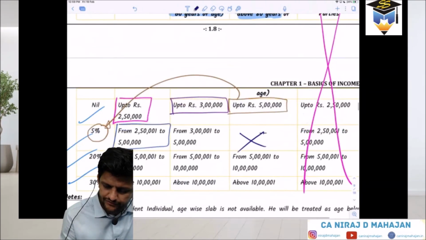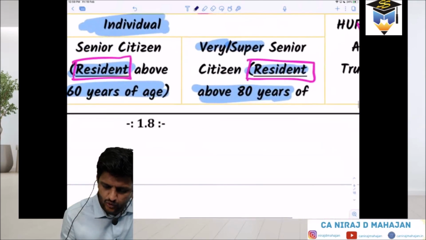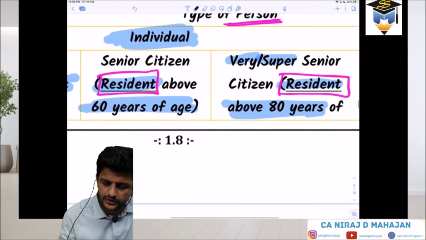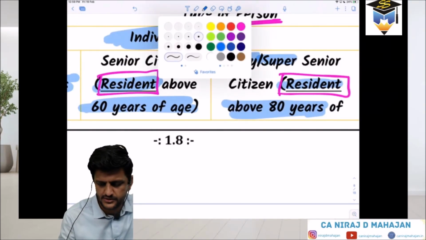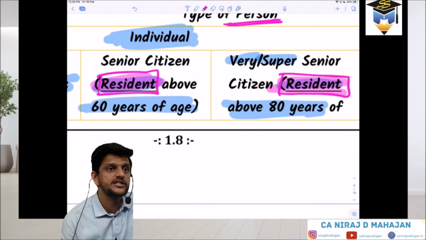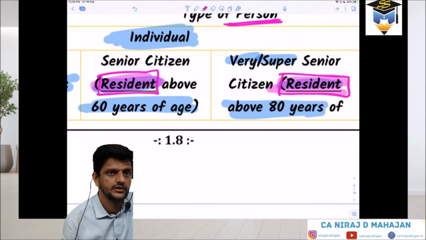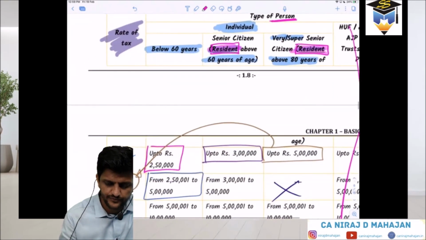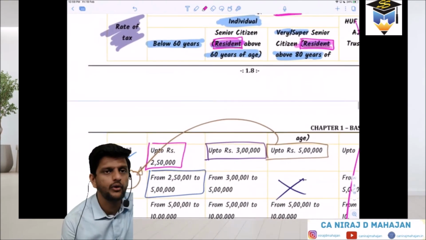So check. What is the difference in column number 2 and 3 mainly? Or also what is common between 2 and 3? It has to be resident. Yes. That means, if a non-resident is of 65 years of age, at what amount will he start paying taxes? About 3 lakhs.